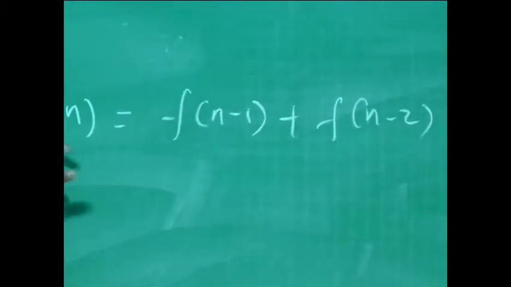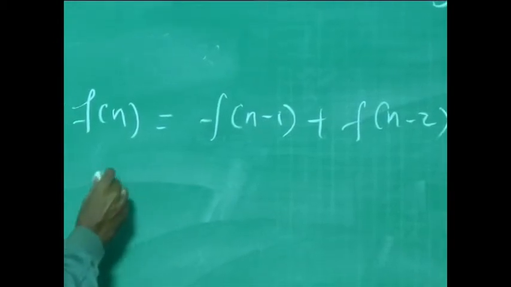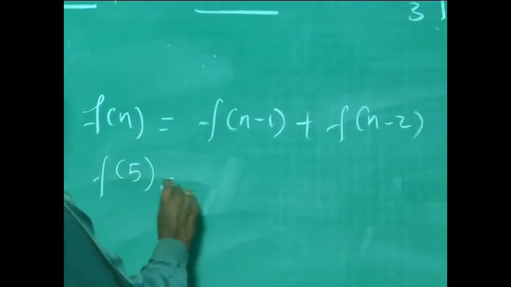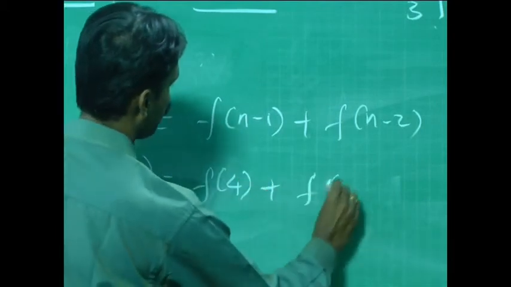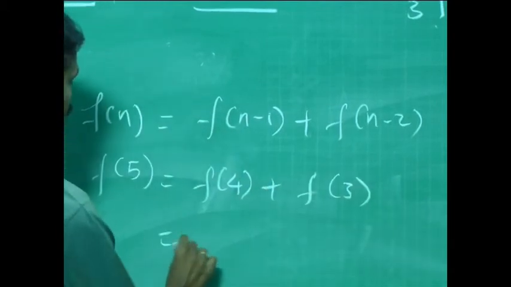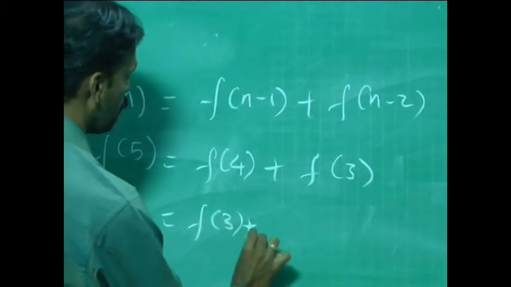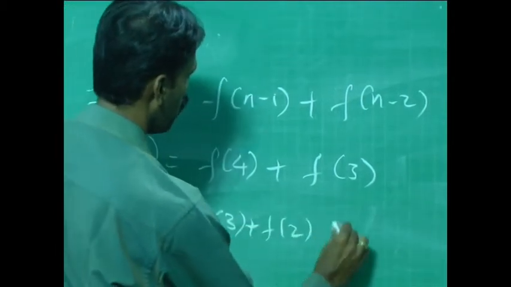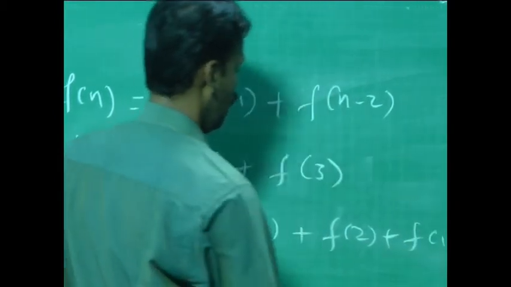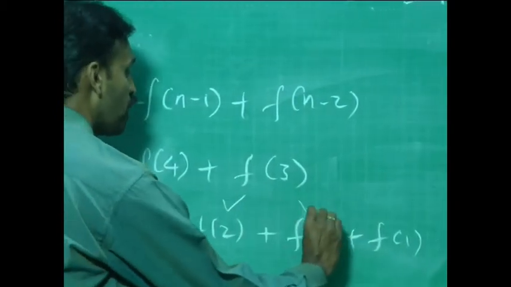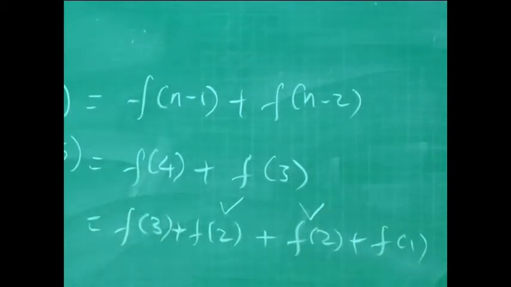Imagine I want to compute f of 5. So how does this expand? This expands as f of 4 plus f of 3. When I keep expanding this, this becomes f of 3 plus f of 2 along with f of 2 plus f of 1, where I try to recompute f of 2 twice.